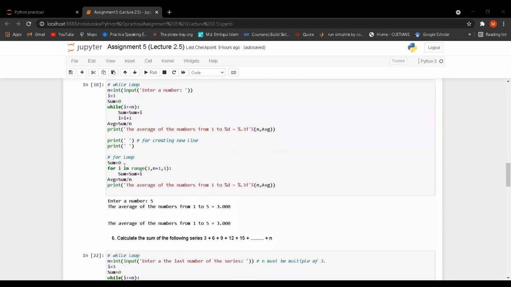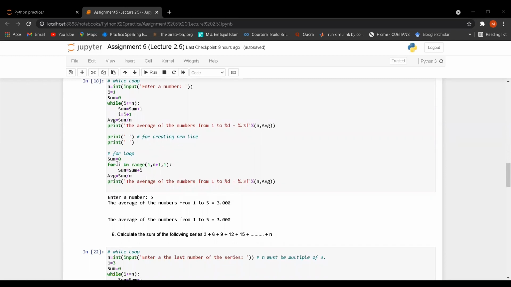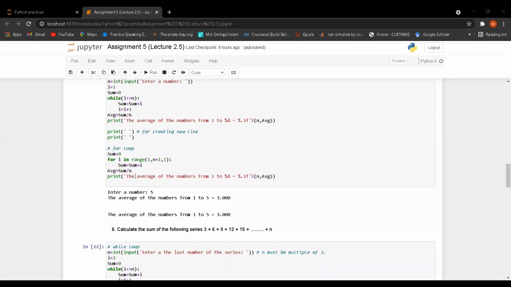For the for loop, I have taken sum is equal 0, and in the for loop, I have taken for I in range. Under the range function, I have taken the initialization 1 and the condition n plus 1. After that, the increment is 1. After that, I have taken sum is equal sum plus I, and average. Average is the division between the sum and the total numbers. After that, I have printed the average.